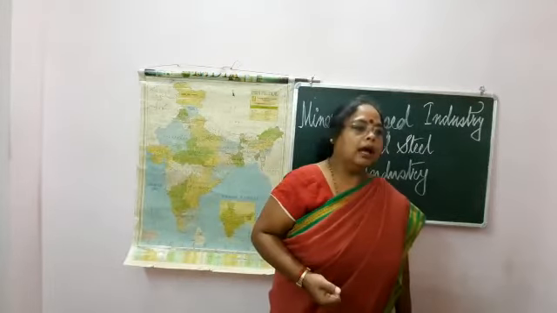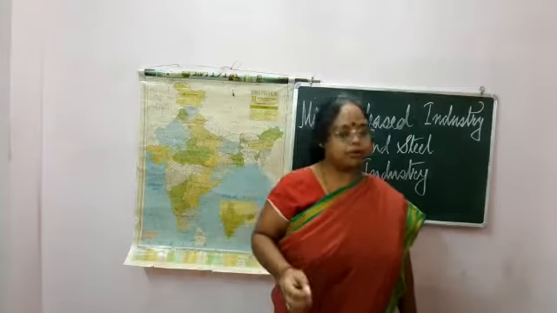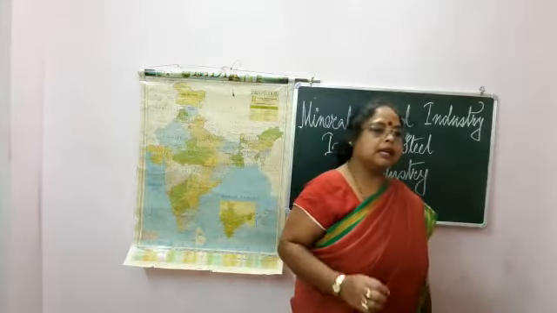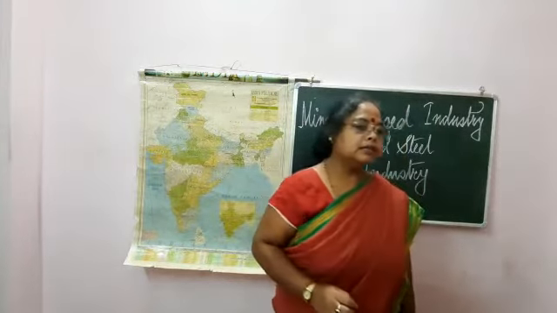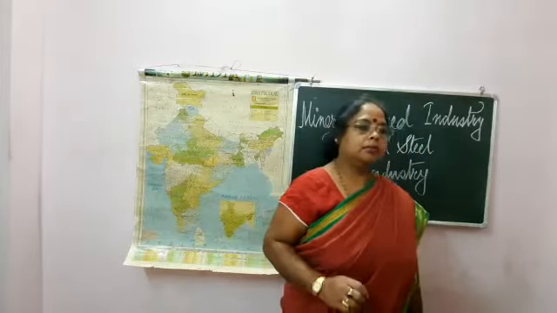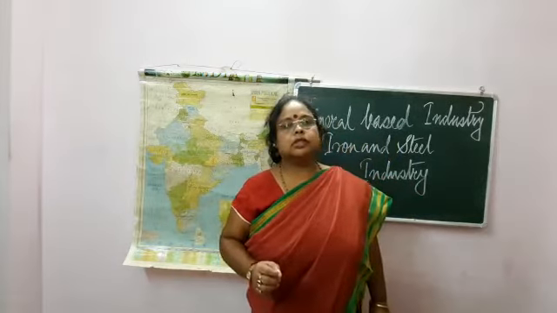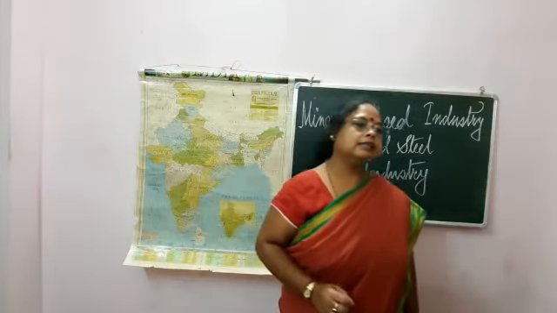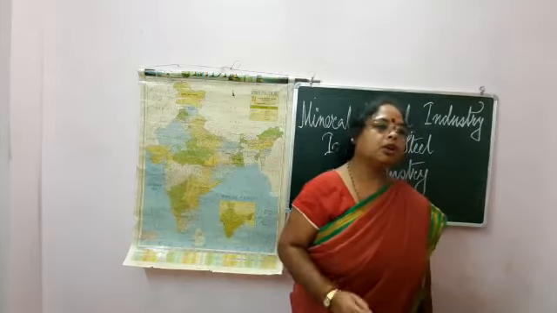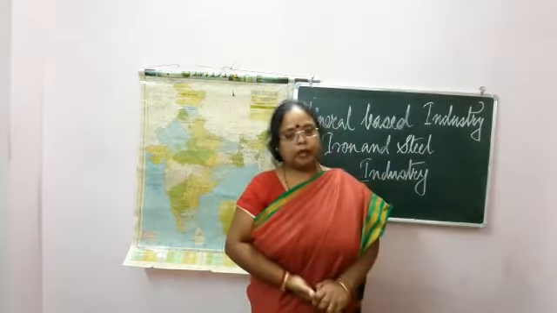Now let's see India's first iron and steel plant, which was opened in 1907 at Jamshedpur in Jharkhand. And Jamshedji Tata is called the father of modern industrial India.